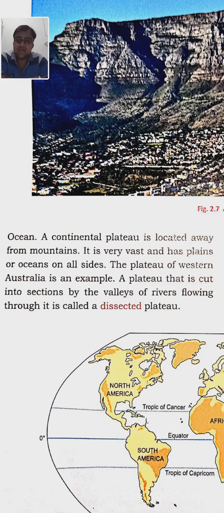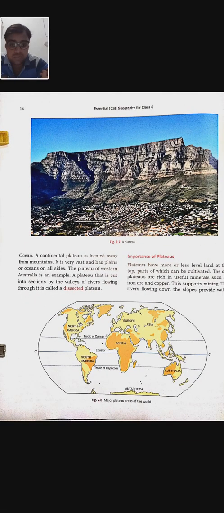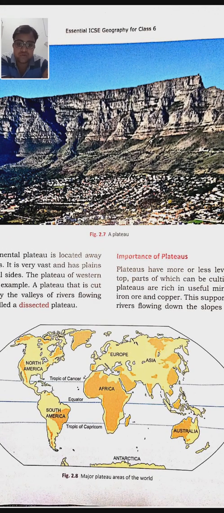A plateau that is cut into sections by the valleys of rivers flowing through it is called a dissected plateau. It is known as that because of the tributaries flowing through it. Then you can see in this world map the major plateaus of the world. In Africa most of the land is covered by plateaus, and in India there is the Deccan Plateau.